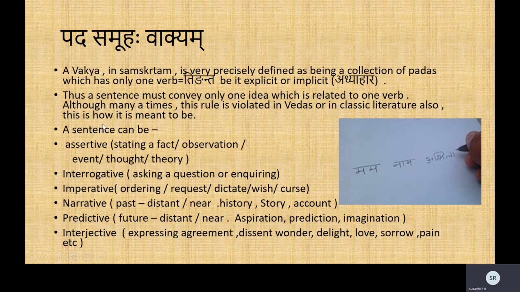So now, the sentence can be of these kinds. One is assertive, called the lat lakara. Lakara is the mood. The lat lakara is where you are generally asserting something, a fact, a theory, a thought, an observation, an event, and so on. All of that is an assertive sentence. It forms the majority of all literature. If you see science and arts, all of that forms assertive statements.